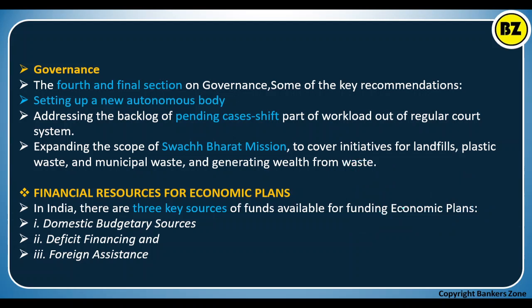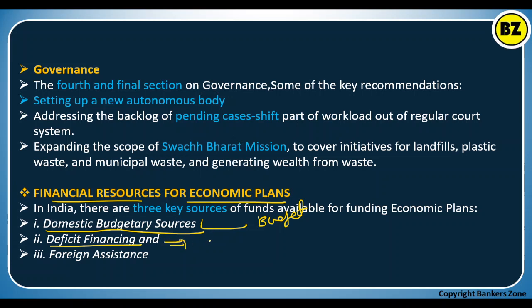Now what are the financial resources? That means basically how we get the money. Financial resource means how we get money for the planning. See, by way of domestic budgetary sources, simply by way of the budget. Apart from that, deficit financing.